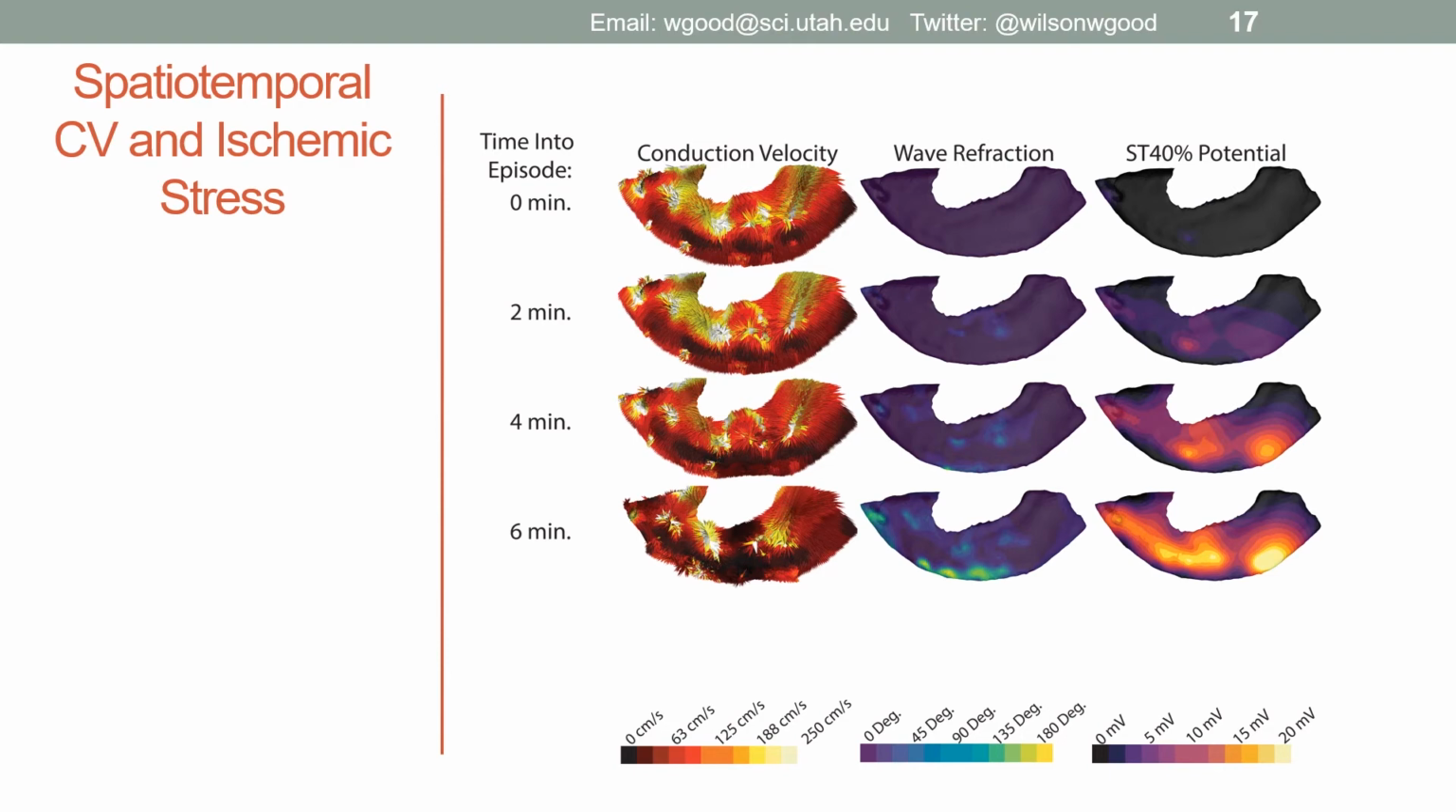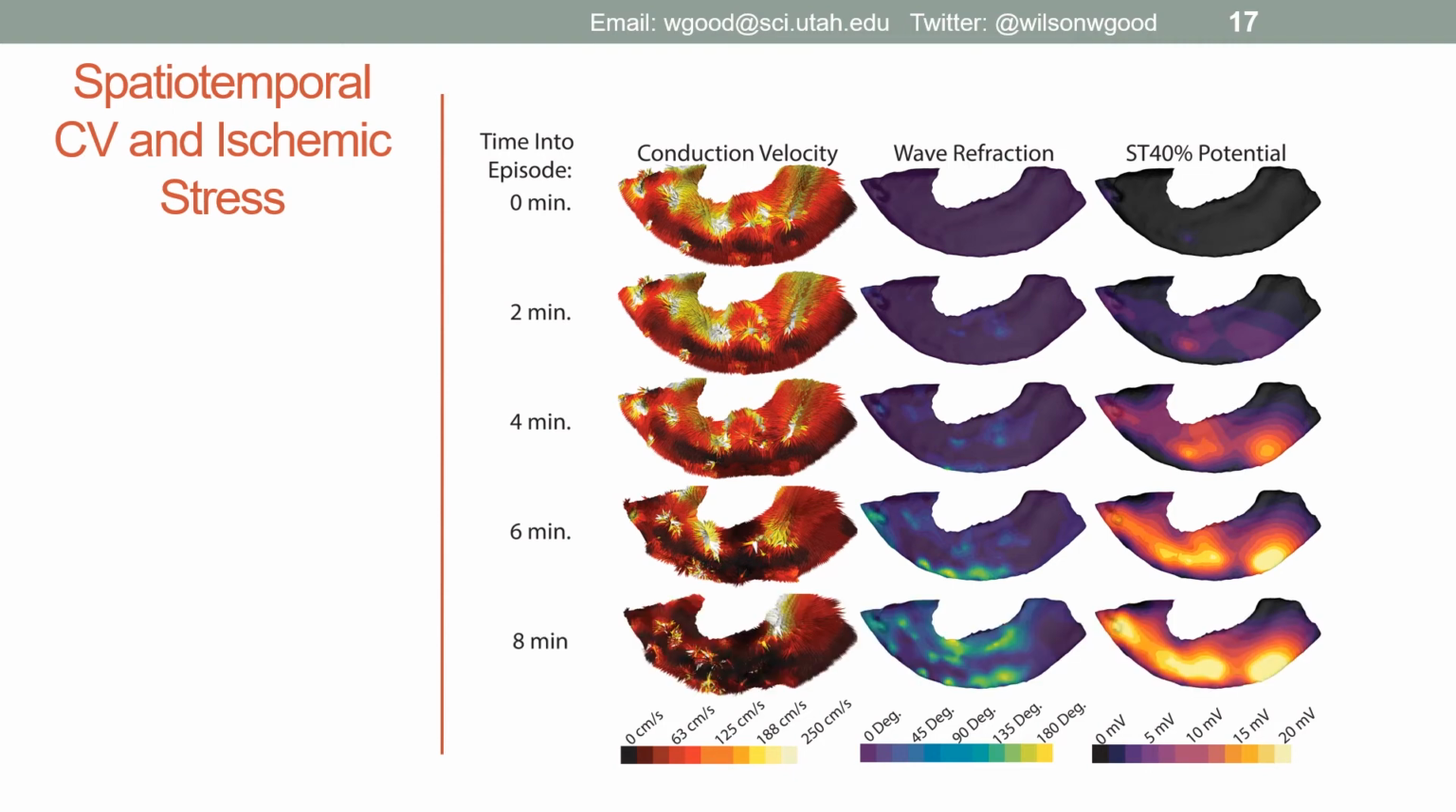The ischemic stress has continued to advance, and the disparate regions are starting to form contiguous bodies of elevated ischemic stress. Advancing another 2 minutes to the end of the ischemic episode, there are significant changes to the conduction velocity, with many of those regions we associate with the Purkinje myocyte junctions conducting very slowly, with a great deal of refraction throughout the envelope.